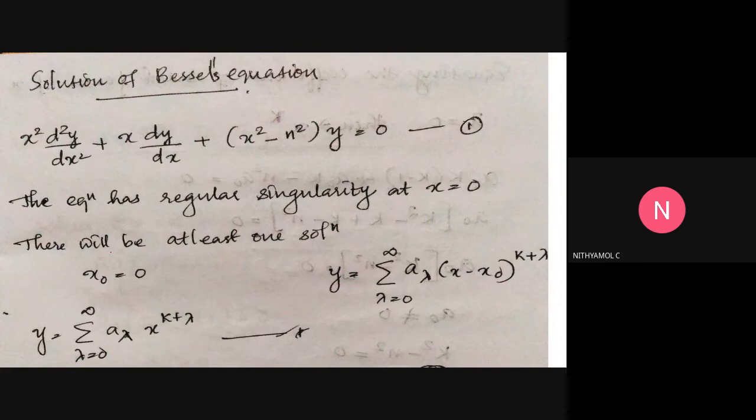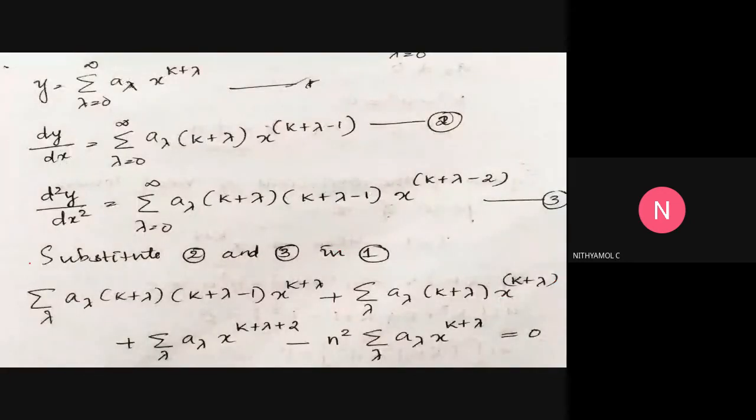There will be at least one solution, which we can expand about x equal to 0. We assume a solution like this: y is equal to summation over lambda from 0 to infinity of a lambda (x minus x0) to the power k plus lambda. At x0 equal to 0, the solution becomes y is equal to summation over lambda from 0 to infinity of a lambda x to the power k plus lambda. So this is our equation.